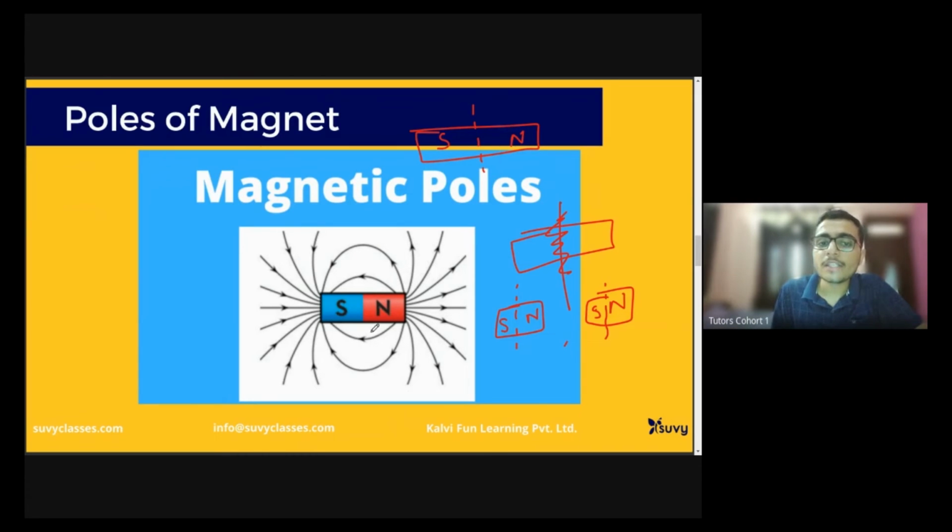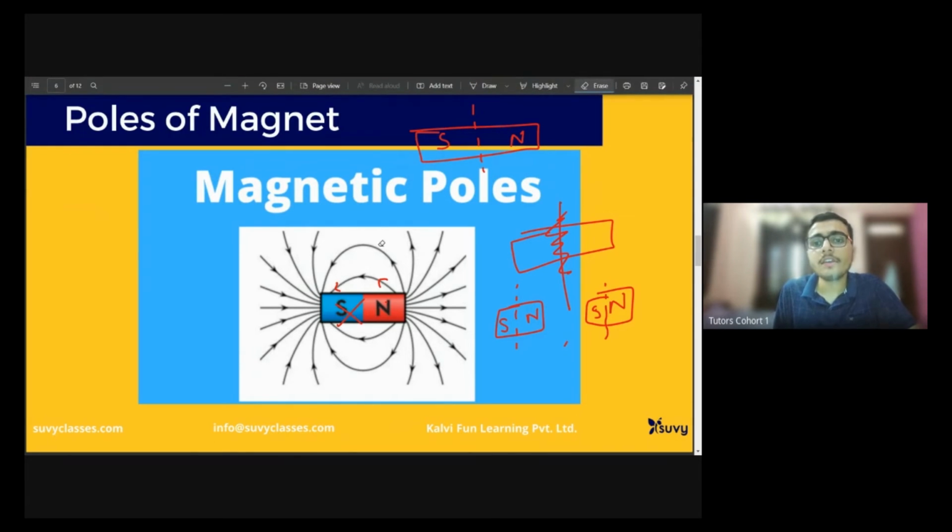Like you can see in this magnet, there is a north pole and a south pole. There are magnetic field lines, as you can see in this diagram, which come out from the north pole and enter into the south pole. If there is no south pole, the magnetic lines will come out from the north pole, but they will have no place to go. This is not possible at all. This is the reason we say magnetic poles cannot exist independently. So we just talked about what happens if we break a magnet.